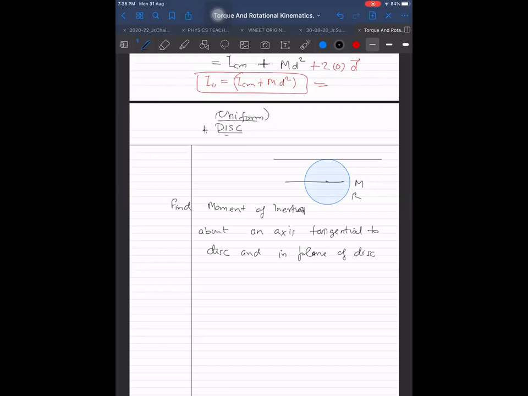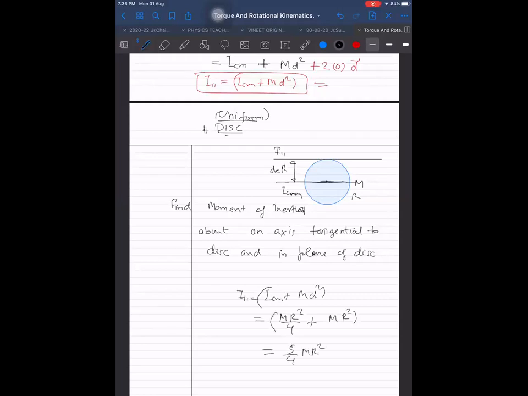Now, the distance D is equal to R here, because this is the perpendicular distance. This is I_CM. What is I_CM about, and which axis will it be? It will become a diametric axis. Then I parallel will be equal to I_CM plus M D squared, which is MR squared by 4 plus MR squared. So we are getting it as 5 by 4 MR squared.